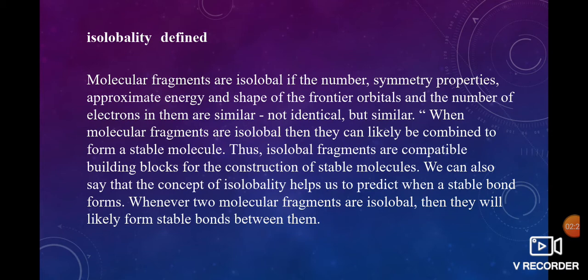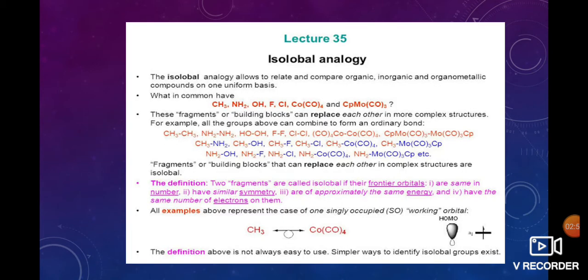Isolable fragments are building blocks for the construction of stable molecules. The concept of isolability is helpful to predict when a stable bond forms. By using this concept, stable bonds can be formed. Whenever we say two molecular fragments are isolable, they are likely to form stable bonds between them.